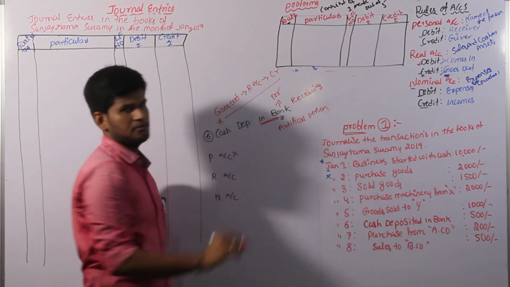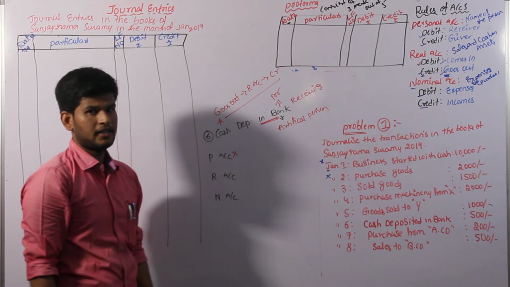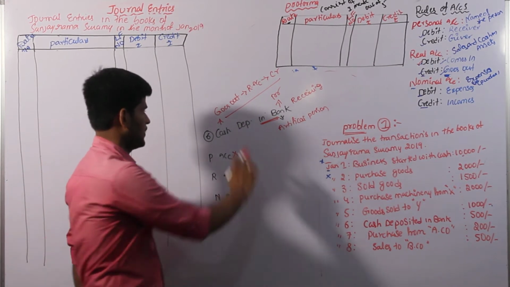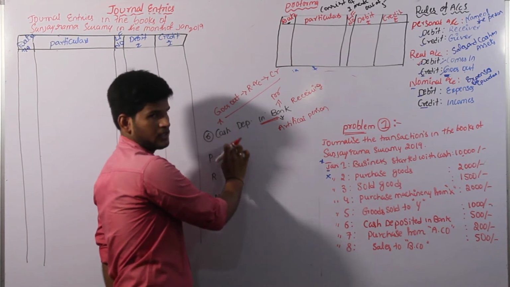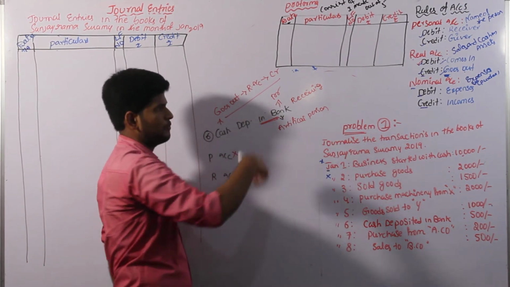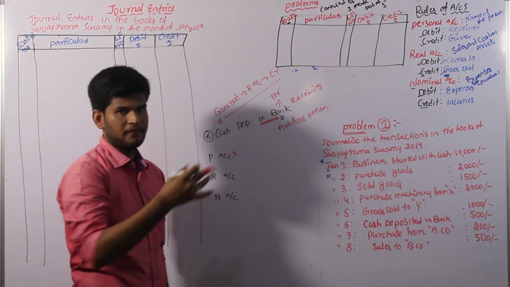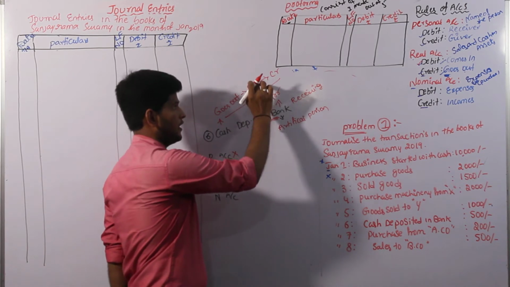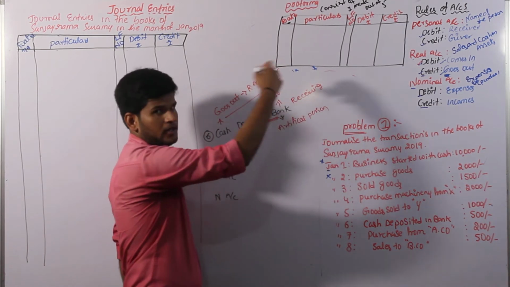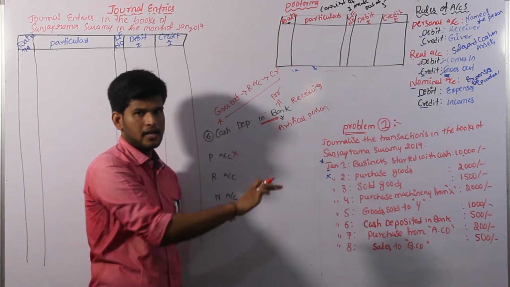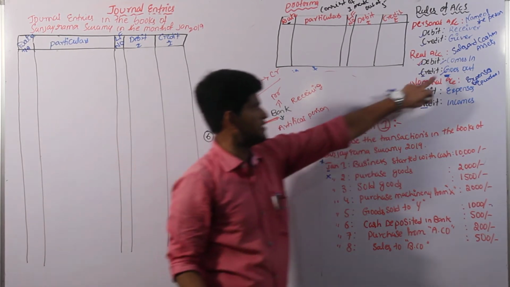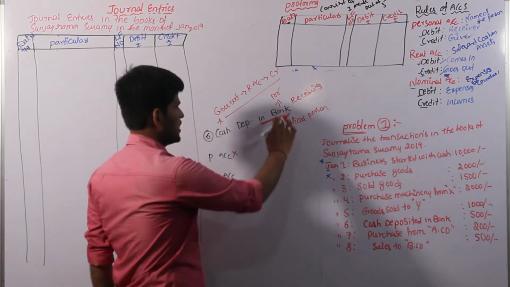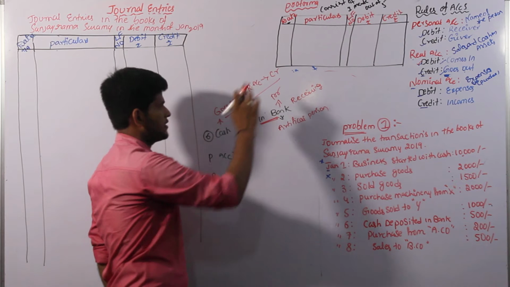This observation is most important. Once again I am repeating, it is mandatory to identify the rule, or we can apply the debit and credit system. Based on the transaction, we identify whether it goes out or comes in, receiver or giver. After that, this transaction relates to which rule? Under the rule it goes to credit side or debit side. We are depositing cash. Cash goes out. Goes out in real account is always credit side. So the debit is bank and credit is cash.